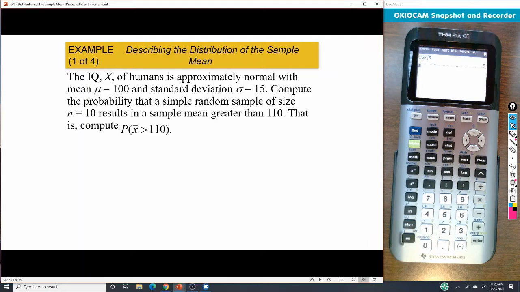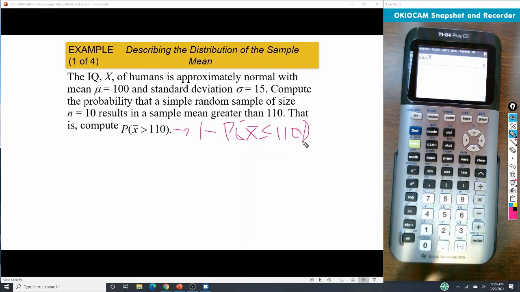In the previous section, we used the normal CDF, but normal CDF is less than. So that means here I need to do 1 minus the probability of x bar being less than or equal to 110.